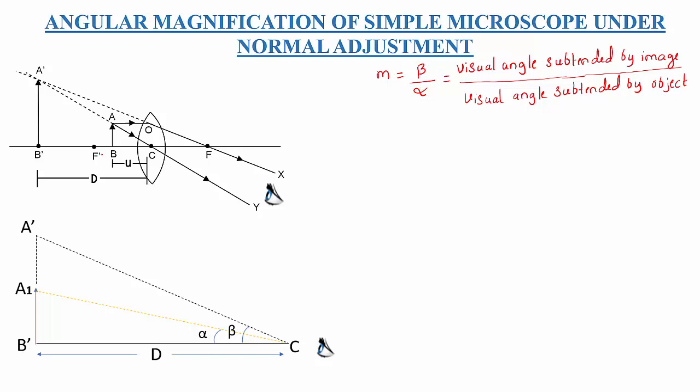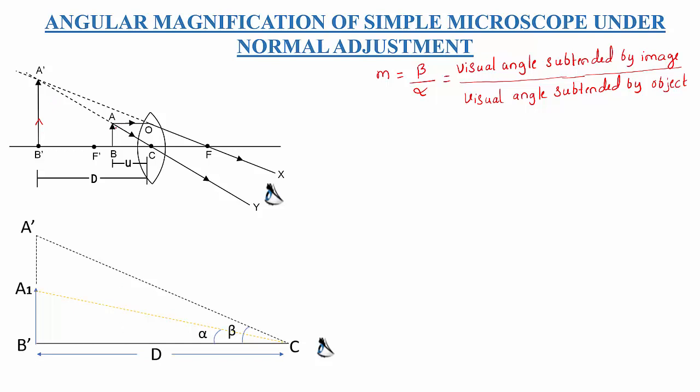Now you can observe the ray diagram. Beta is the angle subtended by A dash B dash, that is the image. Alpha is the angle subtended by the object, that is AB. Now to get the values of alpha and beta, I am going to displace the object and keep this object AB at the least distance. I have redrawn the same diagram, you can observe.